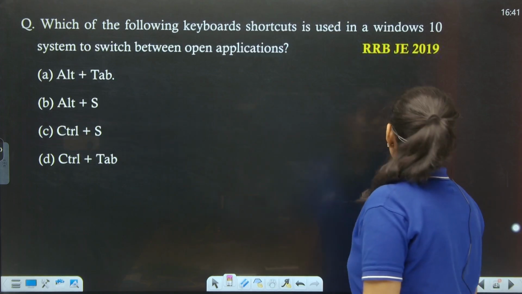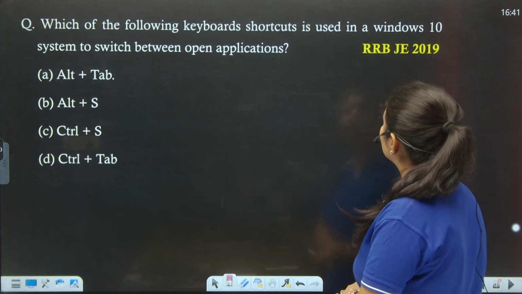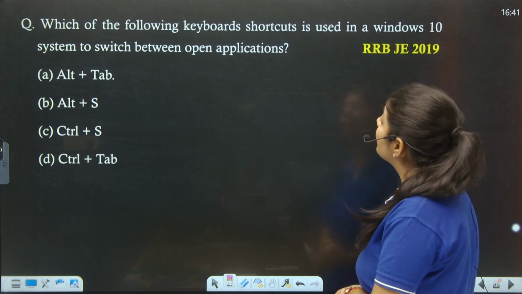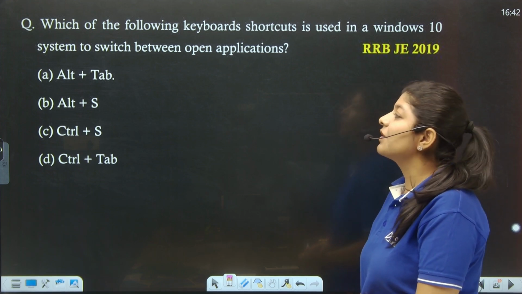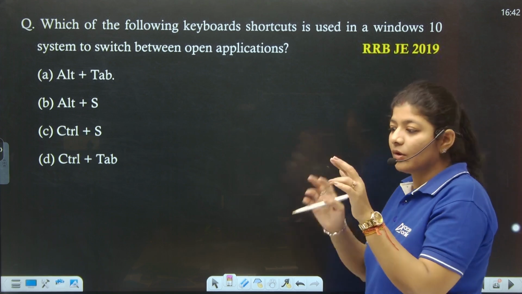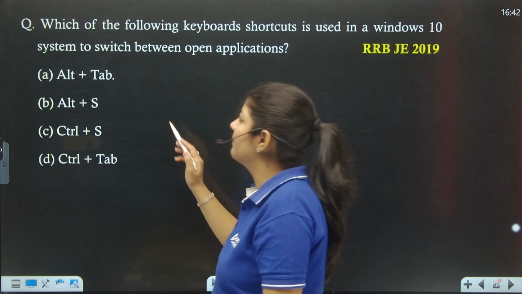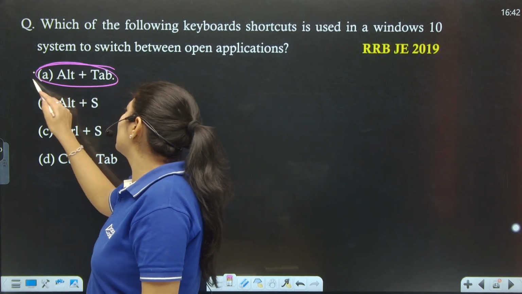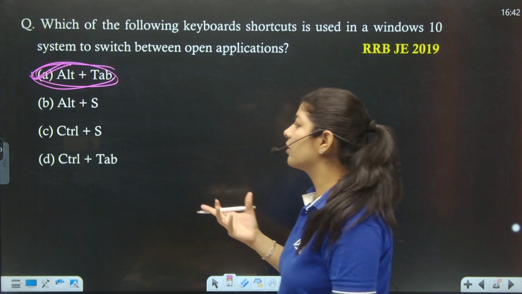Next. The next question is asking which of the following keyboard shortcuts is used in a Windows 10 system to switch between the open applications. Alt tab. If we want to switch between the applications, we simply use Alt tab. It's very simple. Option number A is the correct one. Control S is used for saving the document.